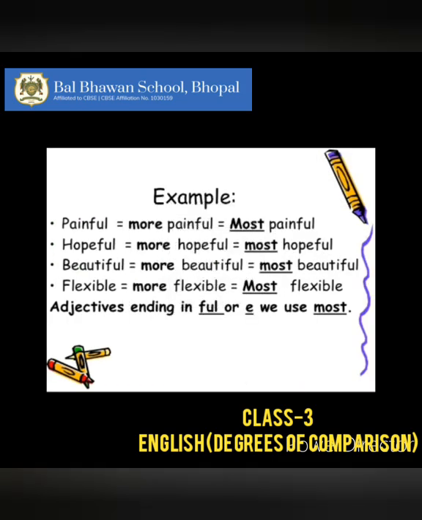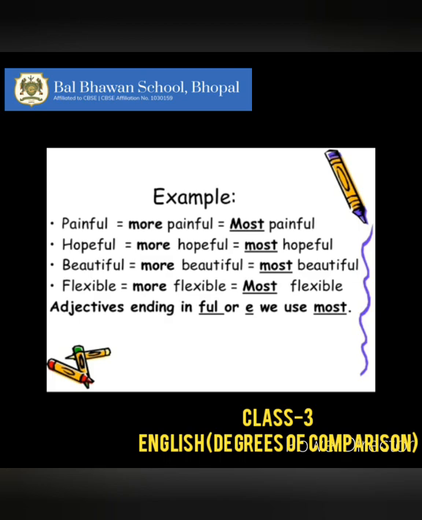For bigger words, we use most before the adjectives. Just see in these examples. Here, painful, more painful, and in superlative degree it will become most painful.